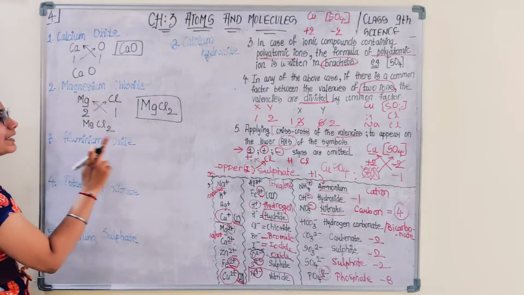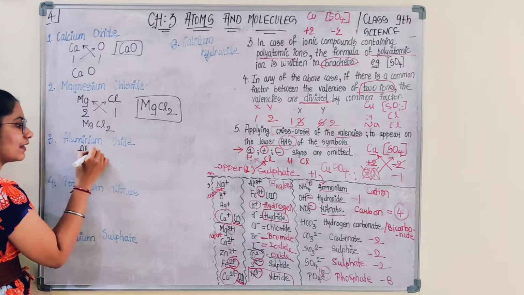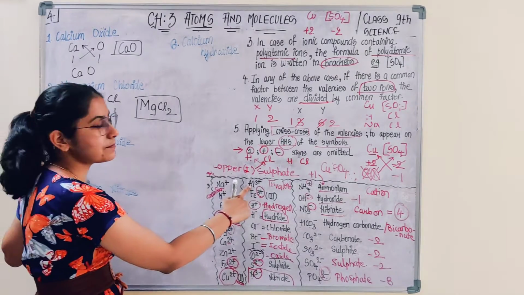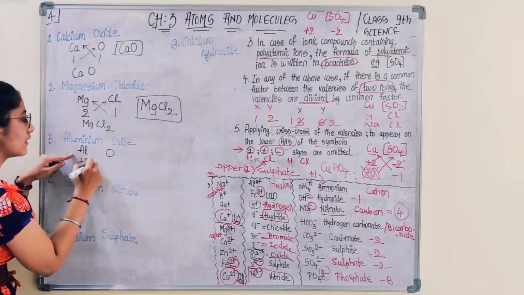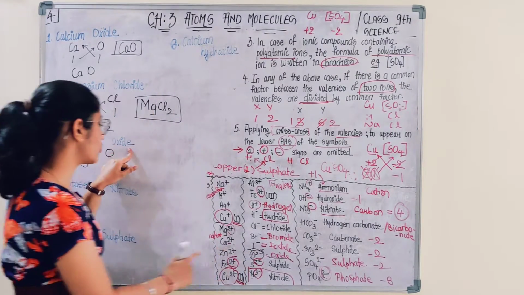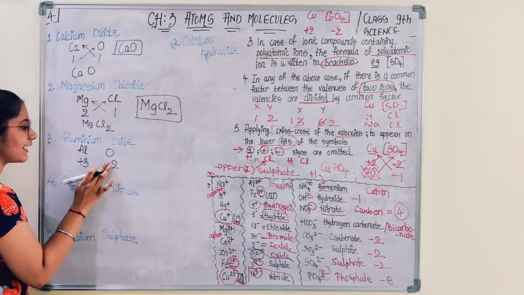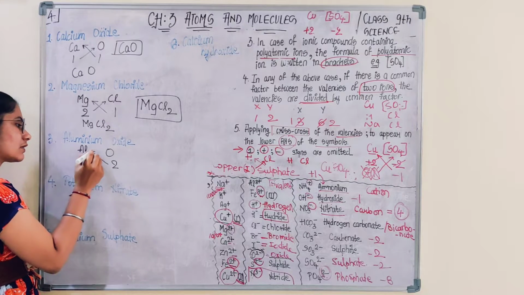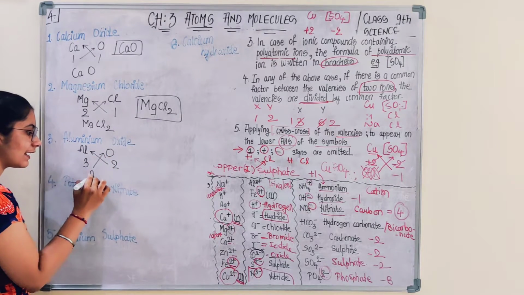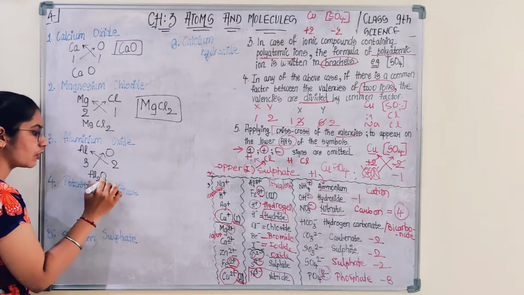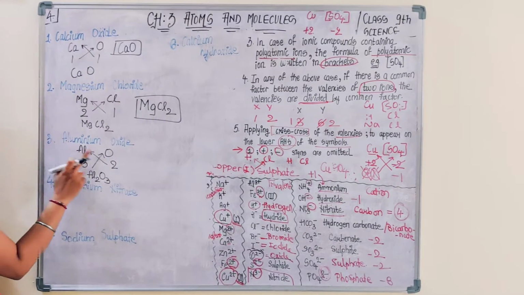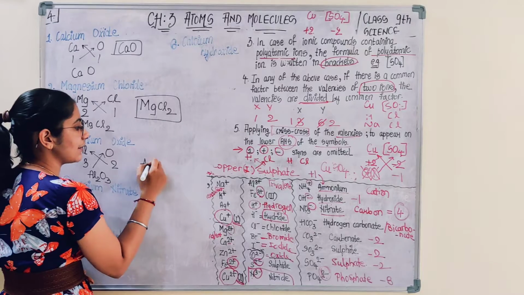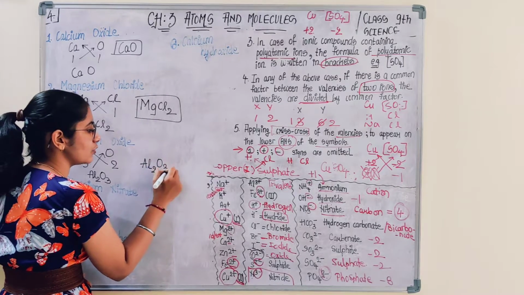Aluminium oxide. That means aluminium Al, oxide O. Valency for aluminium is +3. For oxygen, oxide, -2. No need of sign. Is there any common factor? No. Proceeding to crisscross, it would be Al2O3. To Al goes 2, to O goes 3. So the chemical formula of aluminium oxide is Al2O3.